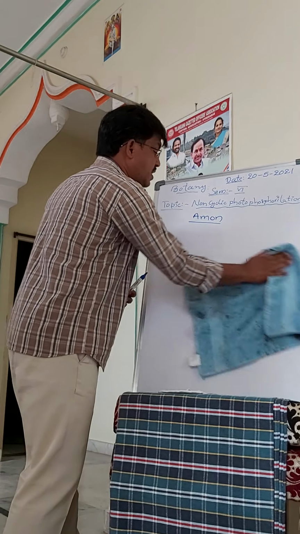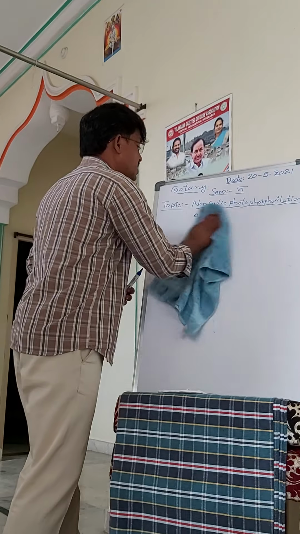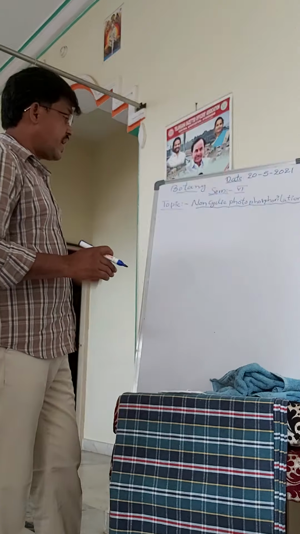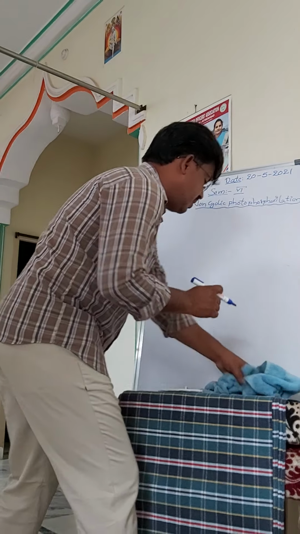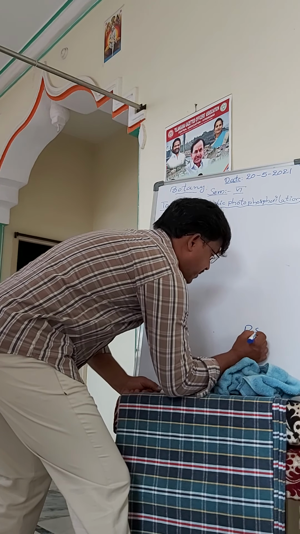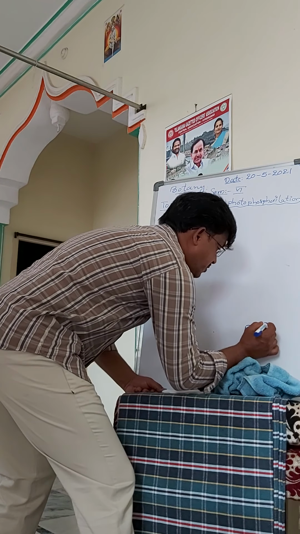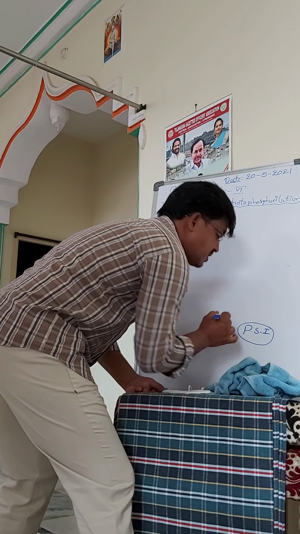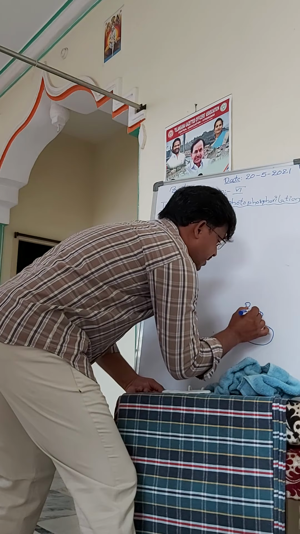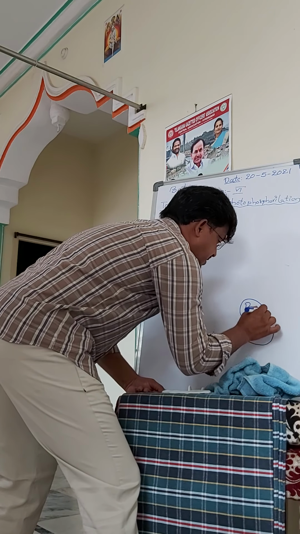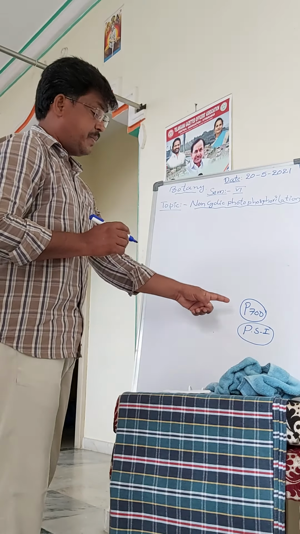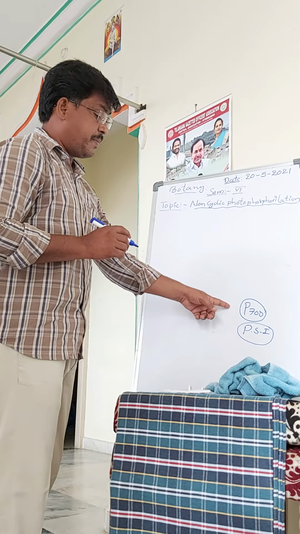Now if you look at the diagram of non-cyclic photophosphorylation, here is pigment system 1, or PS1. In this PS1, the reaction center is P700. So P700 is the reaction center. It is nothing but a chlorophyll A pigment.